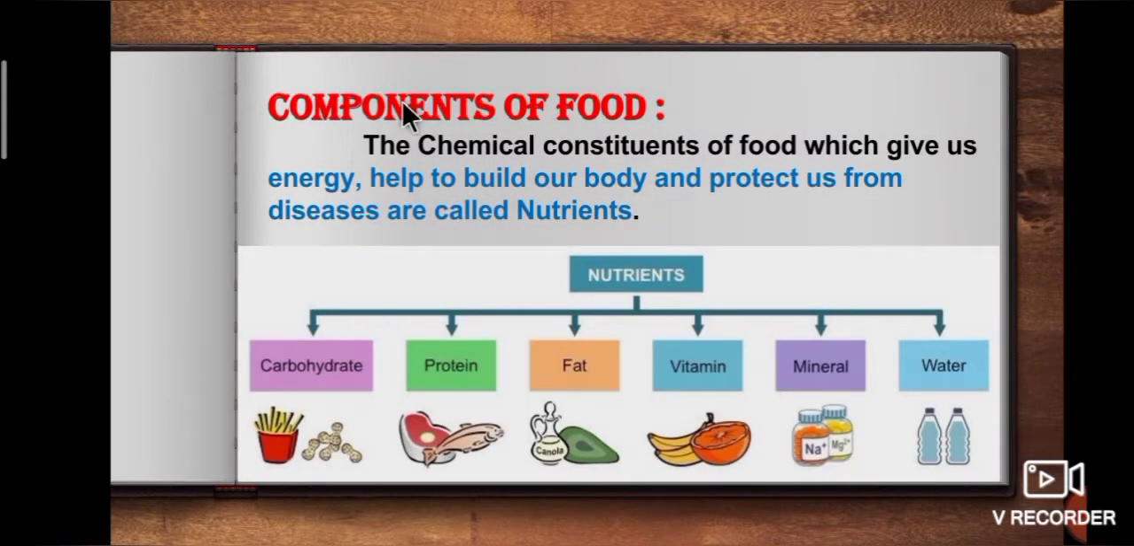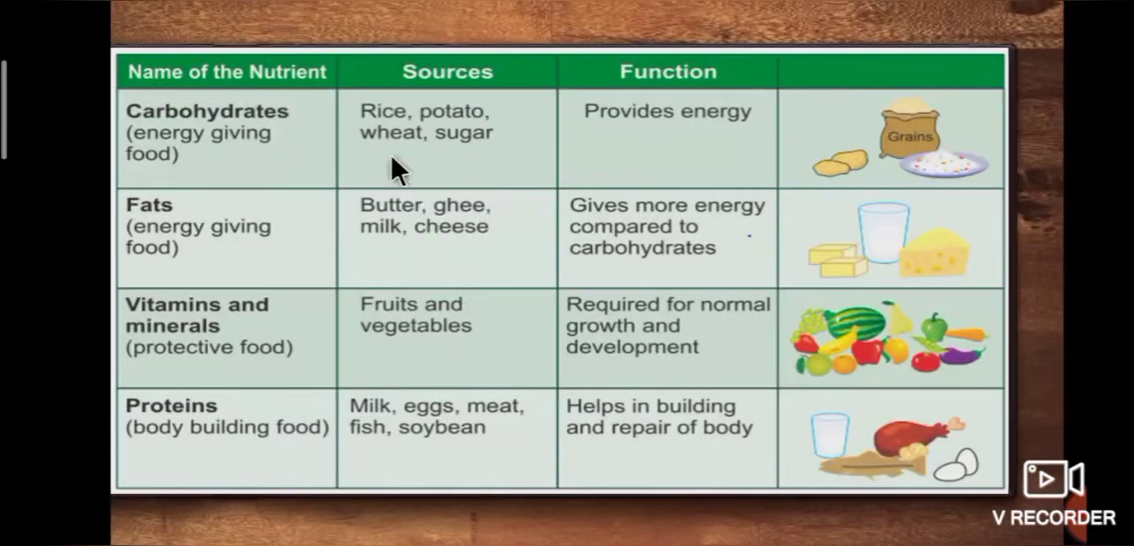In last class, we have learnt about components of food. What is components of food? The chemical constituents of food which give us energy, help to build our body and protect us from diseases are called nutrients. The major components of food are carbohydrates, proteins, fats, vitamins, minerals and water. Next, we have studied about sources of nutrients and their functions.